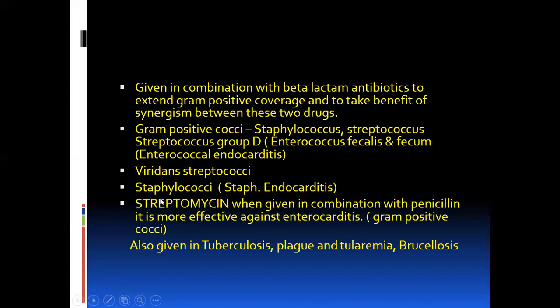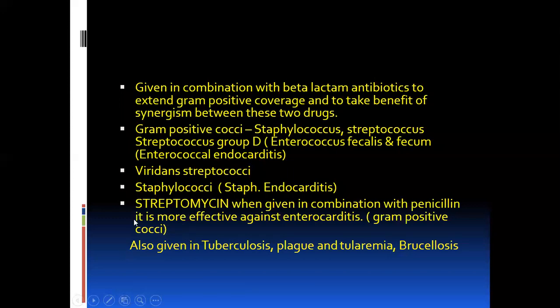Now next is especially streptomycin individually, and among all the groups of aminoglycosides, we can use penicillin along with aminoglycosides for endocarditis. Streptomycin and other aminoglycosides are used, as I have said. Streptomycin, when given in combination with penicillin, is more effective against enterococcal endocarditis. That is gram-positive cocci, which I have already discussed.